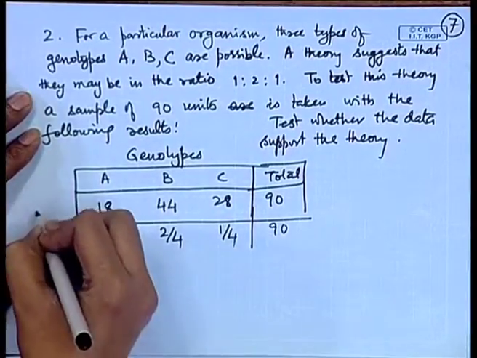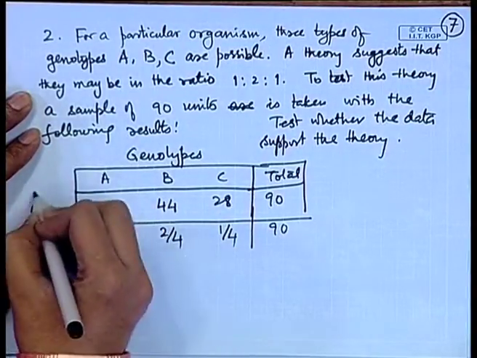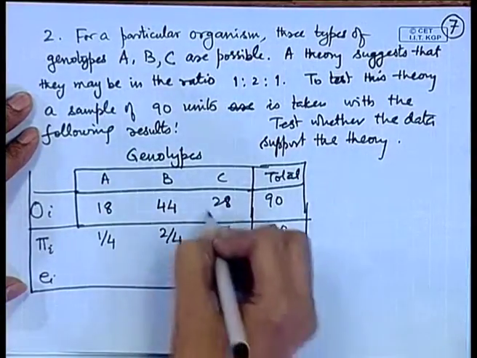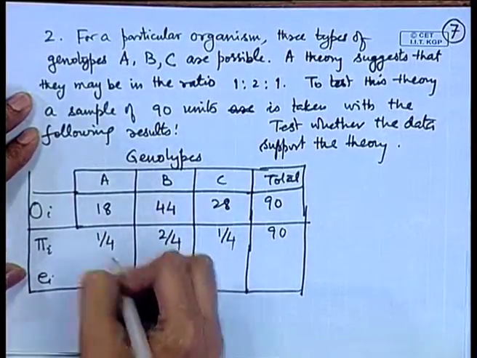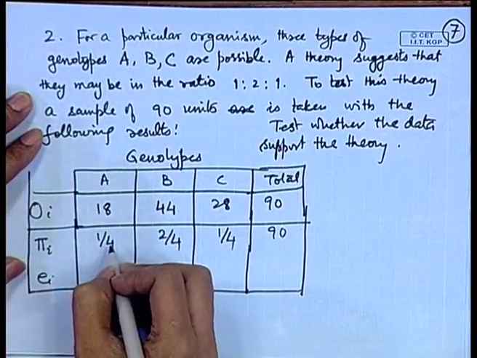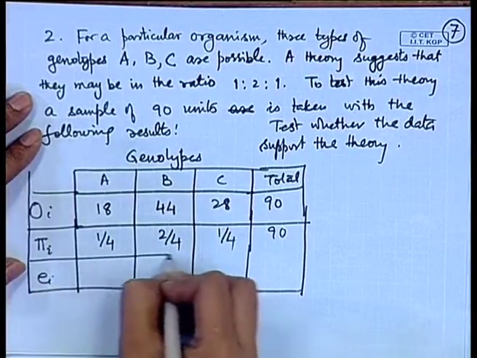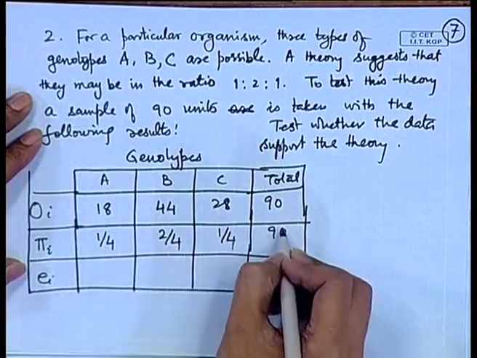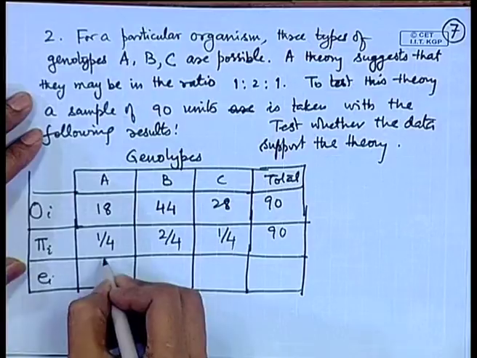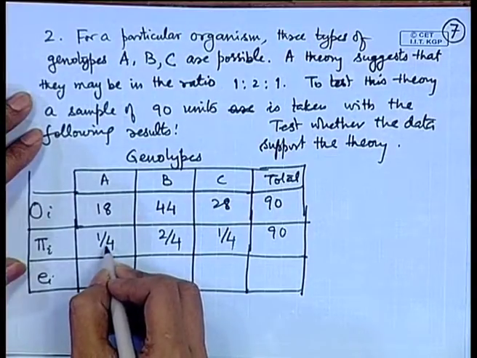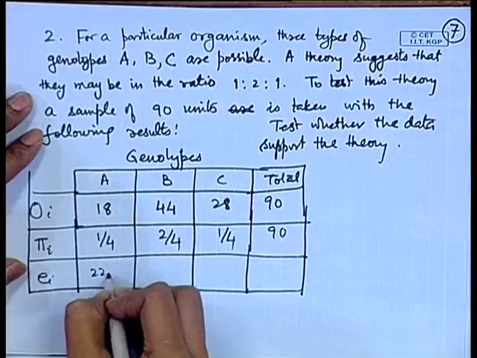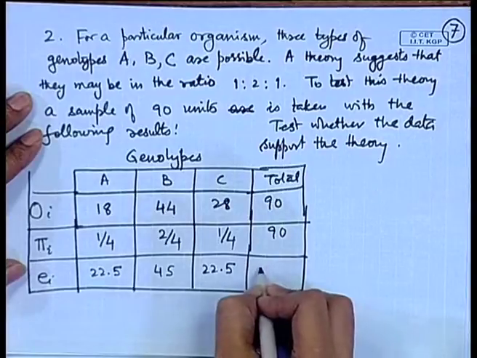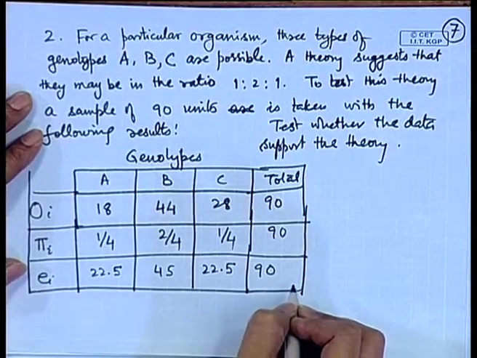So, expected frequency, this is observed frequency, we can actually do the calculations in the form of a table here. Here you see if the probability of the genotype A is 1/4, the total number of units is 90. So, the expected frequency for that will be 90/4, that is 22.5. Here it will become 45, here it will become 22.5, that is total is 90.